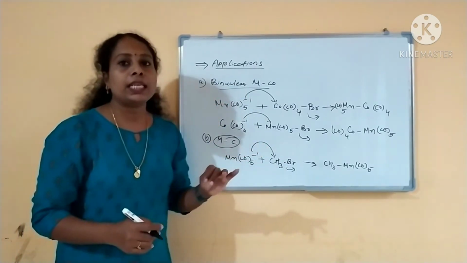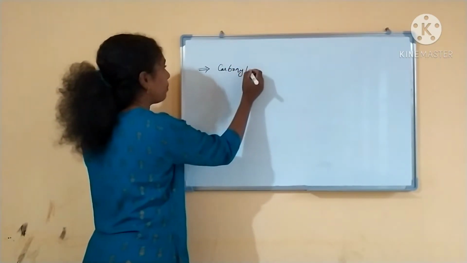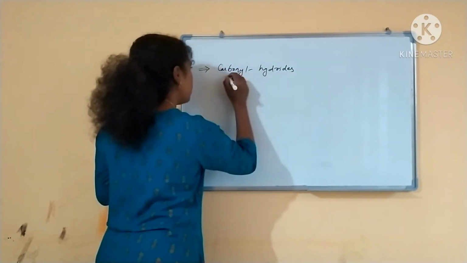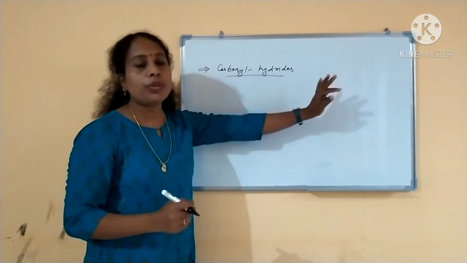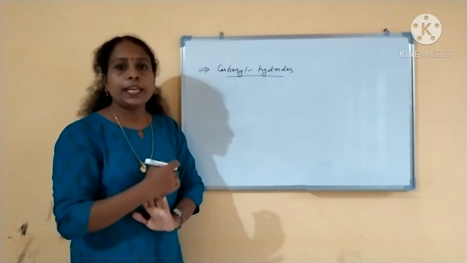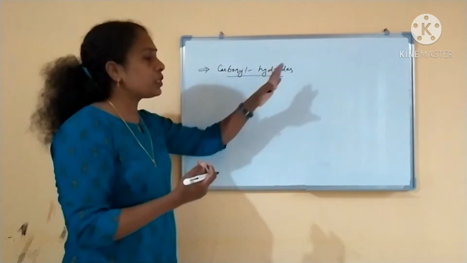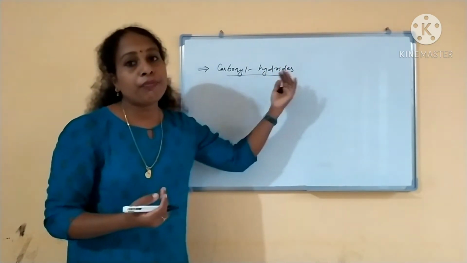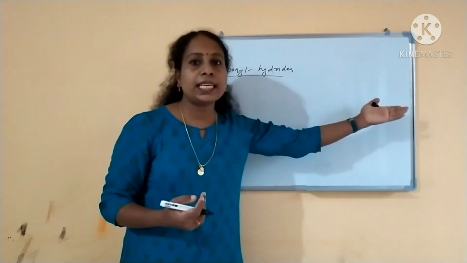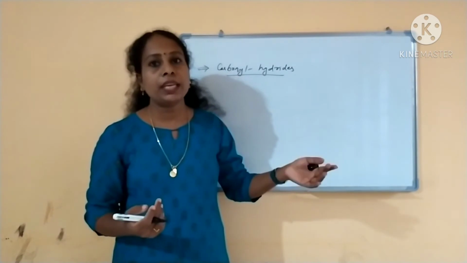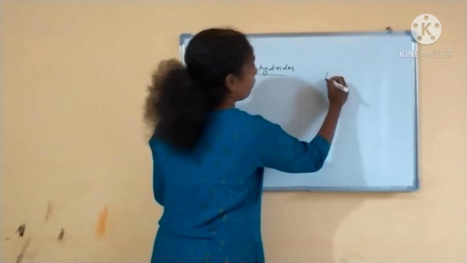The next one is carbonyl hydrides it can prepare. So using metal carbonylates we can prepare carbonyl hydrides. How will it be prepared? Some protonating agent we have to add. If you see in the periodic table, on the left side nucleophilicity will be more, and on the right side it will be a very weak nucleophile, right? Right side of the periodic table.